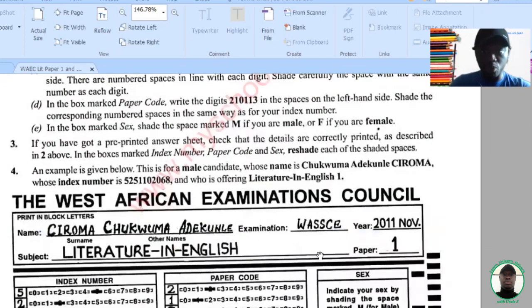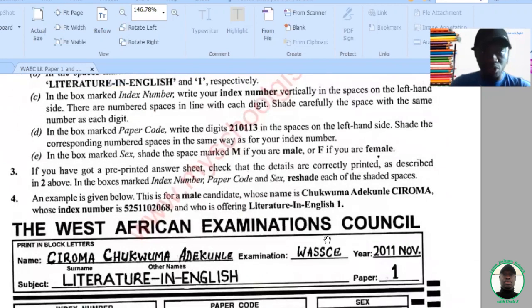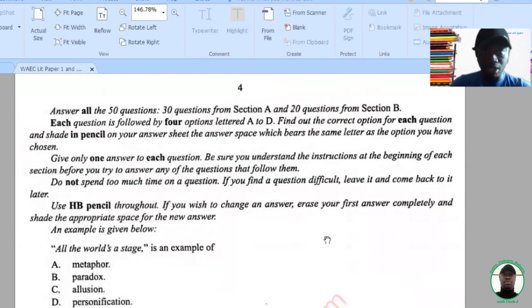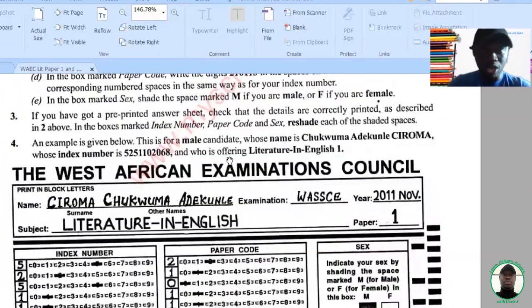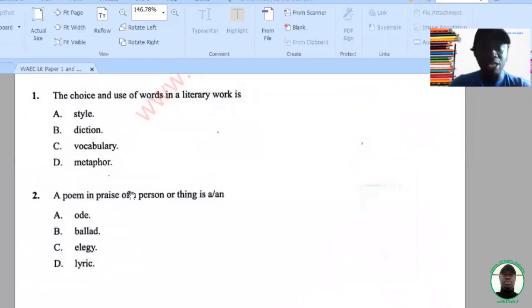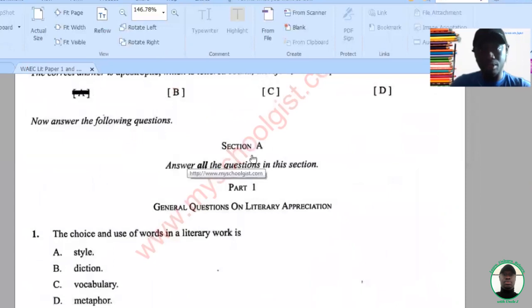Good, so this is paper 1, and remember you'll be given an hour to attempt 50 questions for 50 marks. So what I'll be doing, I will attempt these questions and explain to you the answers. So I'm going to attempt section A. The questions are on literary precision and they are always 20. So these are possible 20 marks for literature students. The questions are quite easy, but let's just go through them.